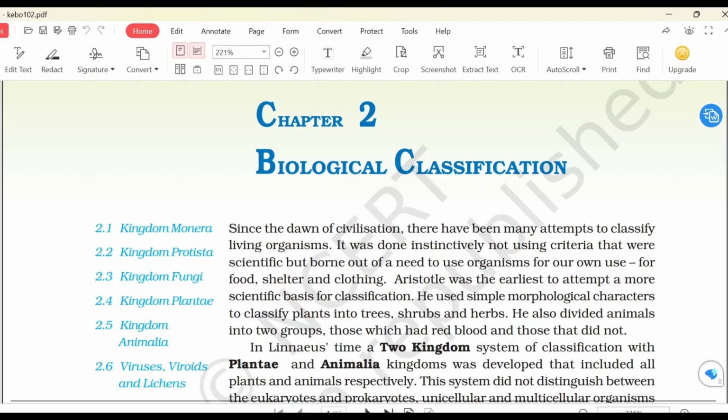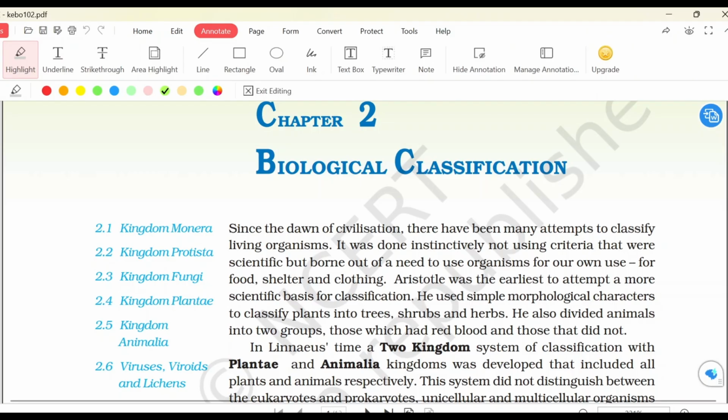And Aristotle, this is important, because Aristotle was the first to attempt a more scientific basis of classification. Pehle, it was basically need based. Aristotle was the first person who tried to classify organisms on a scientific basis. कैसे? He used simple morphological characters which can be seen from outside, to classify plants into trees, shrubs, and herbs. Tall plants were called trees, the shorter ones were called shrubs, and the even shorter ones were called herbs.